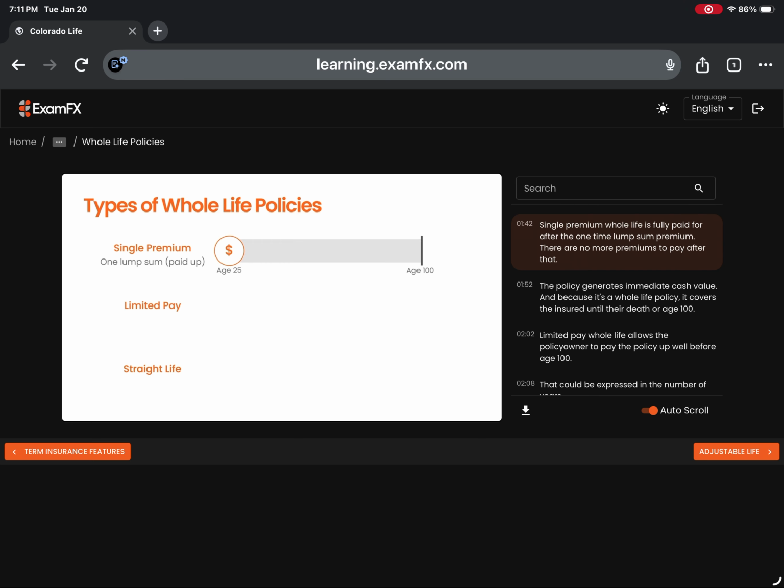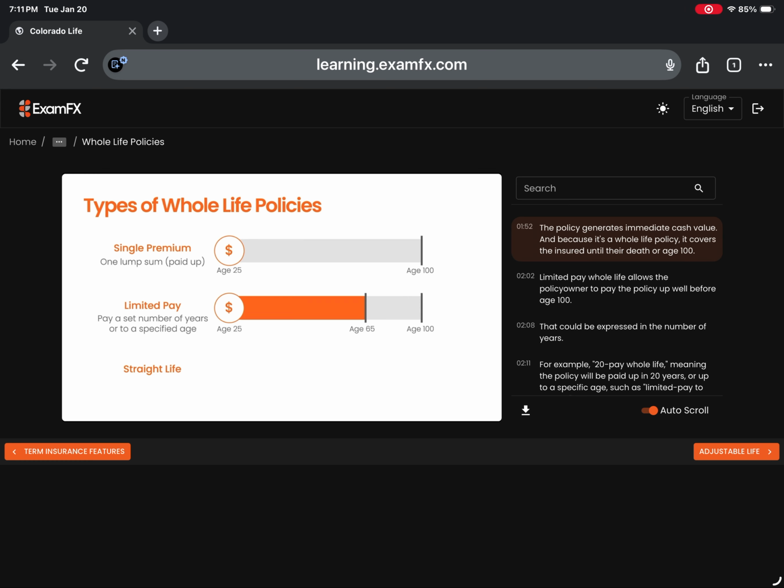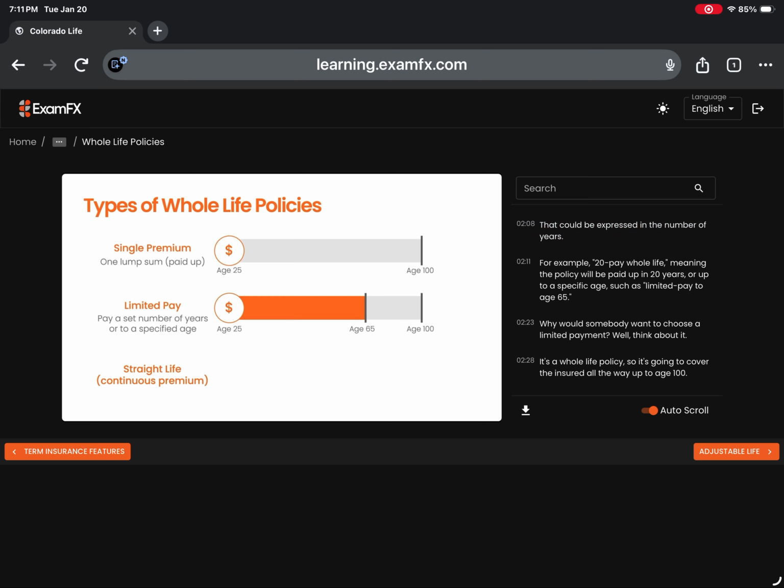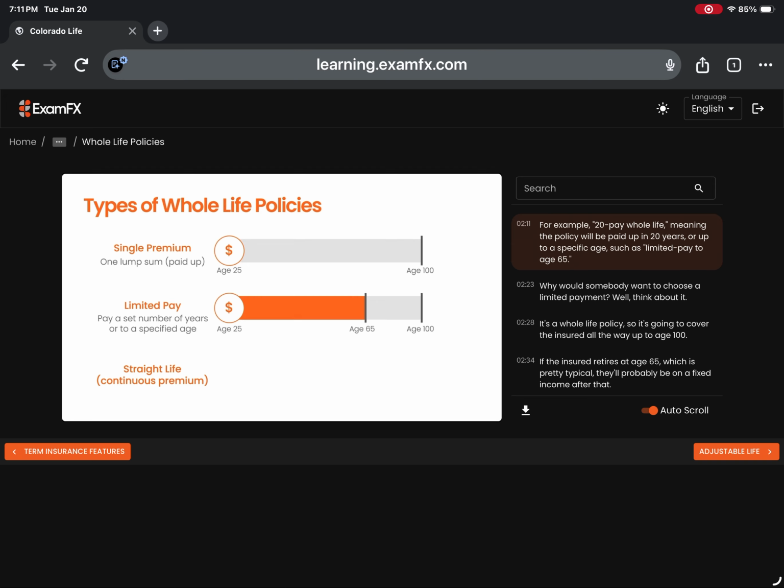Single premium whole life is fully paid for after the one-time lump sum premium. There are no more premiums to pay after that. The policy generates immediate cash value, and because it's a whole life policy, it covers the insured until their death or age 100. Limited pay whole life allows the policy owner to pay the policy up well before age 100. That could be expressed in the number of years. For example, 20 pay whole life, meaning the policy will be paid up in 20 years. Or up to a specific age, such as limited pay to age 65.